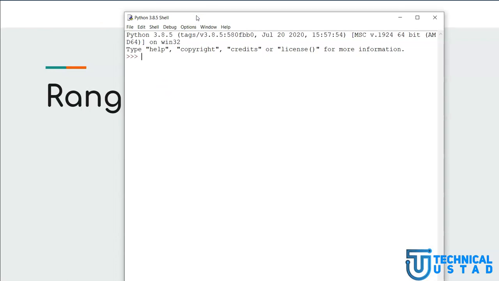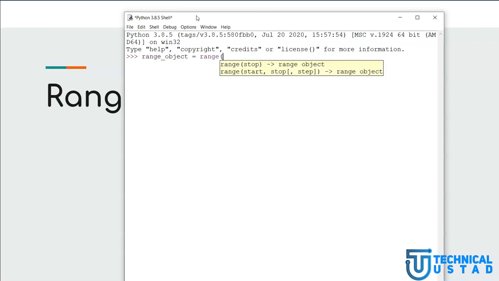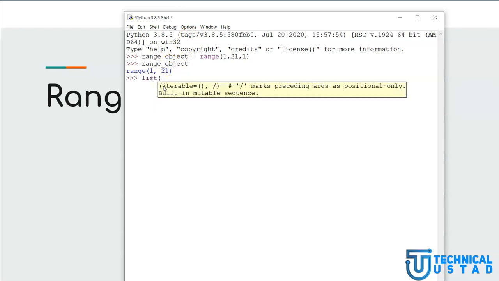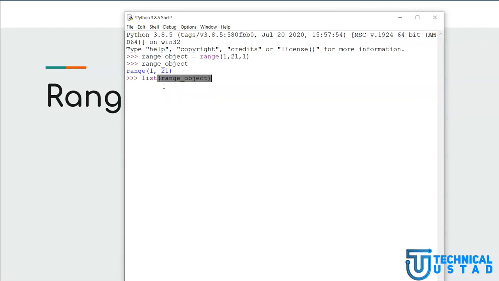So if I say range starting from 1 all the way to 21 and a gap of 1, this range object is not the list itself. To convert this object into a list, I need to wrap it around the list constructor. Then I get this result which displays the numbers starting from 1 all the way to 20.